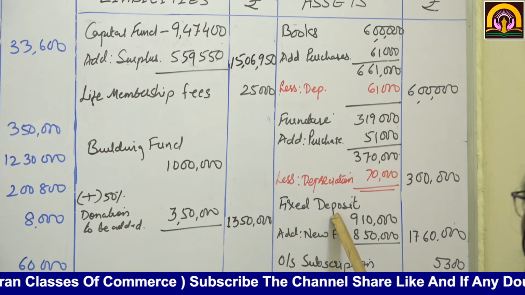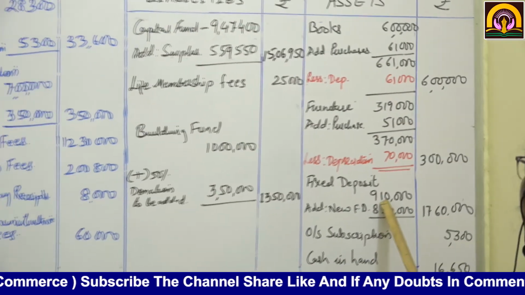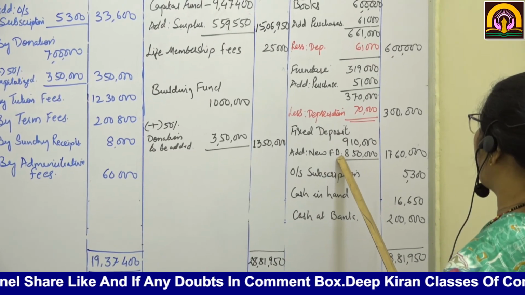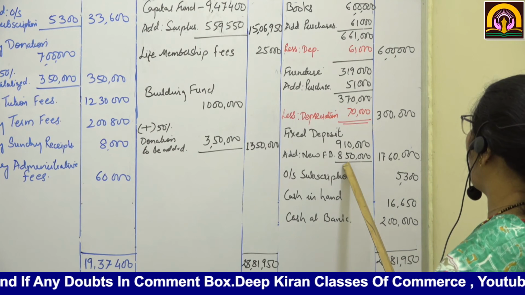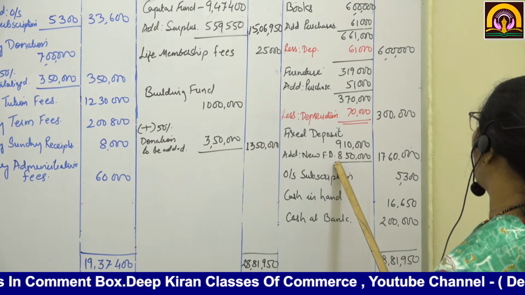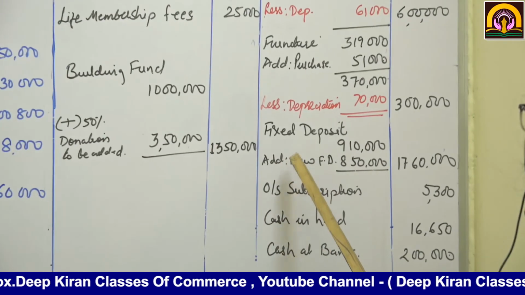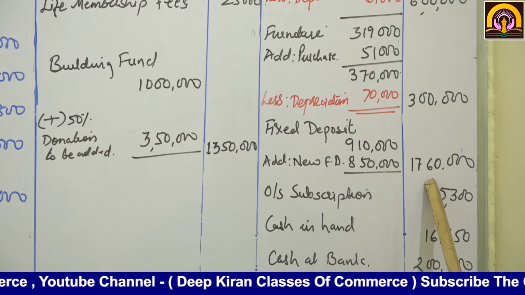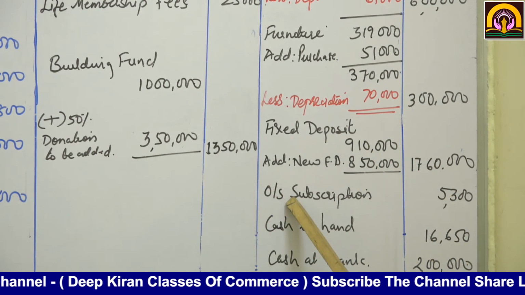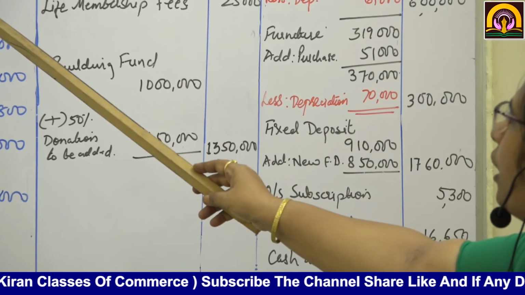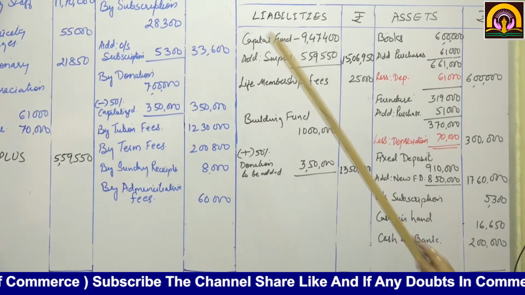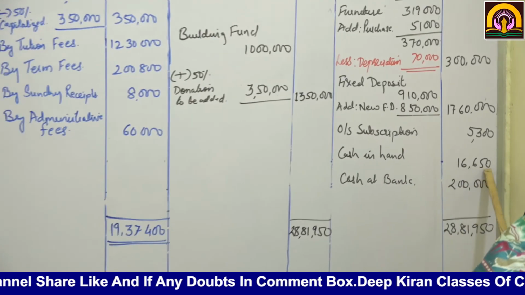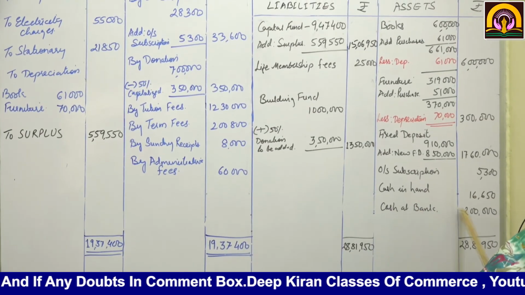Then fixed deposit. 9,10,000 is given to you in the adjustment. Now we have made a new fixed deposit on the last day, a payment in the bank for fixed deposit worth rupees 8,50,000 on the last date, that is 31st March 2019. So if you total up, it will come to 17,60,000. Outstanding subscription we have taken over here, 5,300, here also 5,300, and closing cash in hand 16,650, cash at bank 2 lakhs.